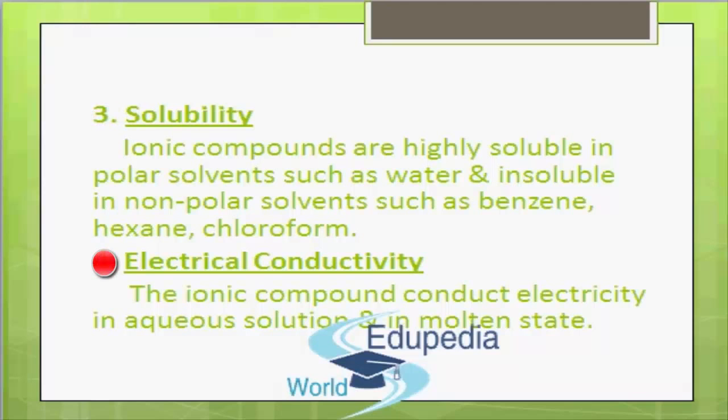The fourth property is electrical conductivity. The ionic compounds conduct electricity in aqueous solution and in molten state. In the molten state, the heat energy breaks the inter-ionic electrostatic forces of attraction, and as a result, the ions are able to move freely and they conduct electricity.